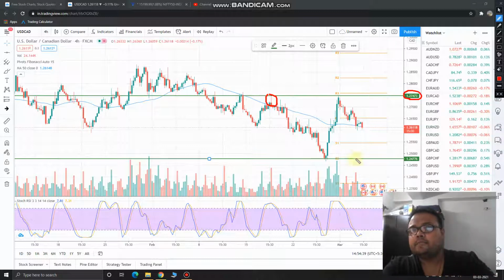Clear? In case market comes down and hits this support level, because when market was coming down, market took sharp recovery from this price zone, so there is a good support available at this point. So if market comes down to this price level and if you see some price rejection from below like this, see wicks, price rejection from below, and if you see some price reversal from here, then you can initiate a buy position on this level or above this level.